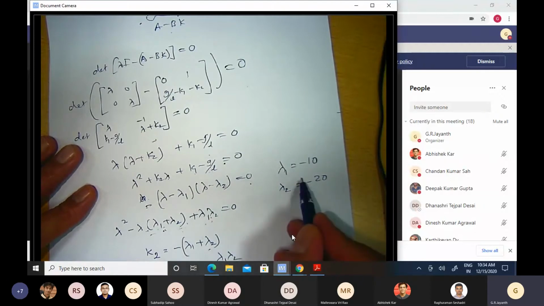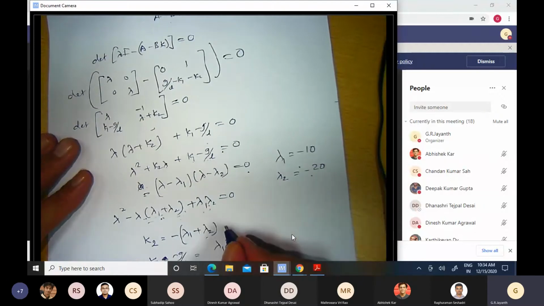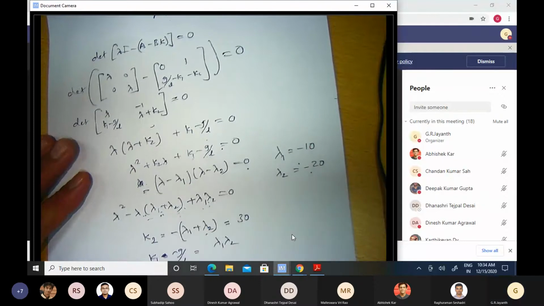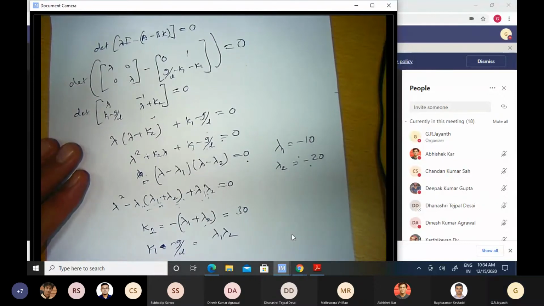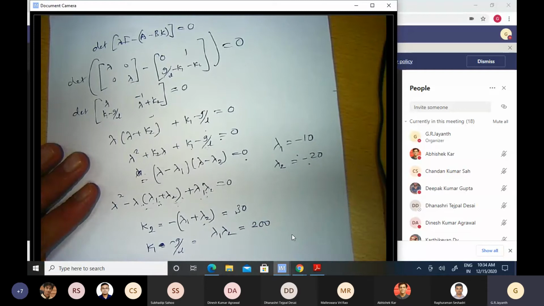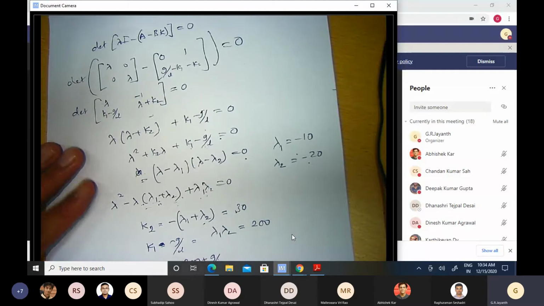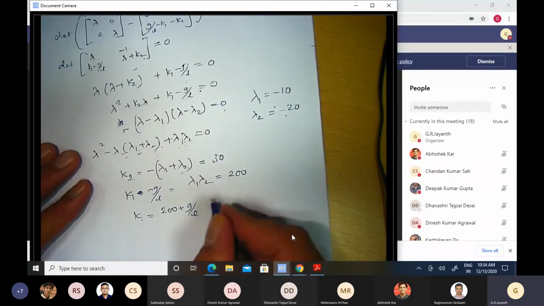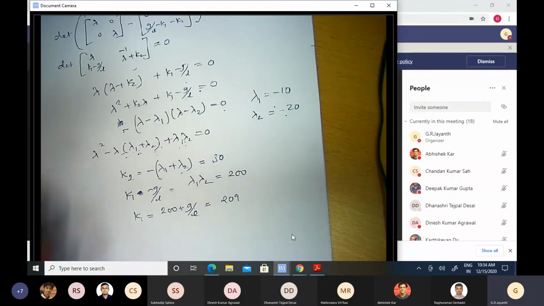And I know that my lambda 1 and lambda 2 are given to me, so K2 should therefore be equal to 30, which is lambda 1 plus lambda 2 times minus 1, and lambda 1 lambda 2 is 200. So K1 therefore has to be equal to 200 plus g by L, which, since we assumed g was equal to 9 meters per second square, K1 has to be equal to 209. The numerical value of K1 would be 209. Okay, this completes the design.